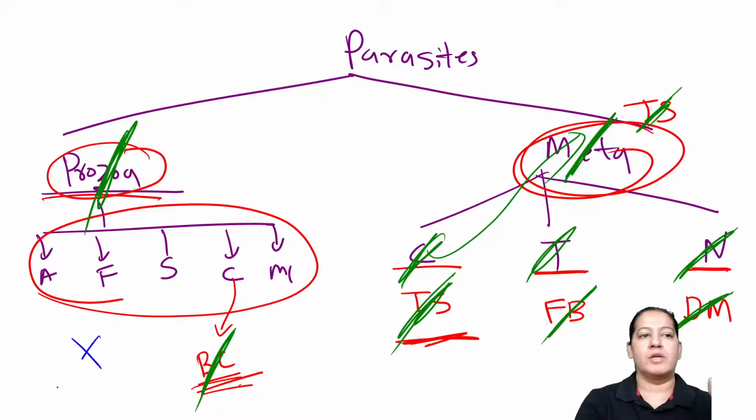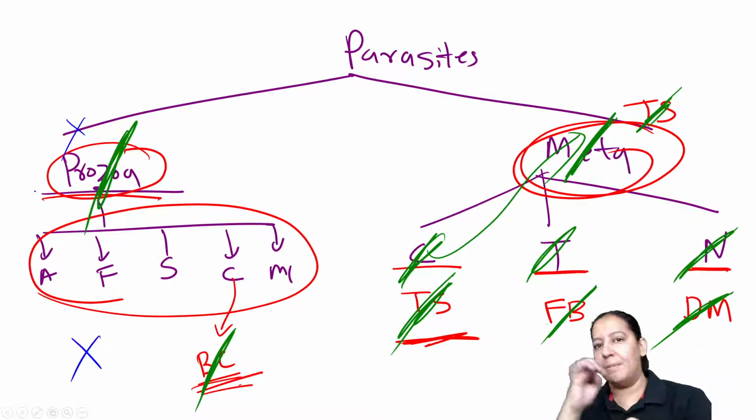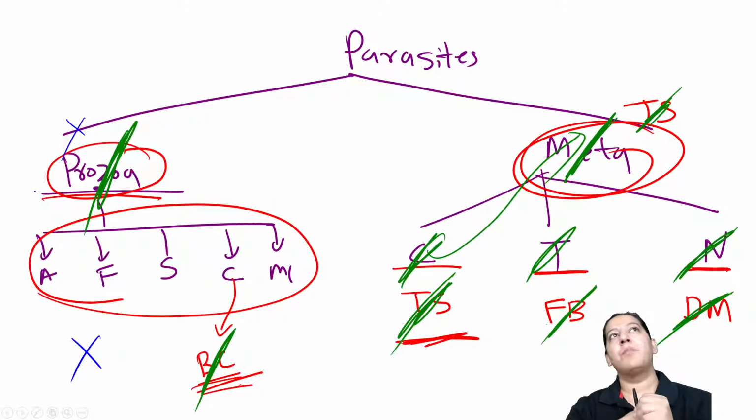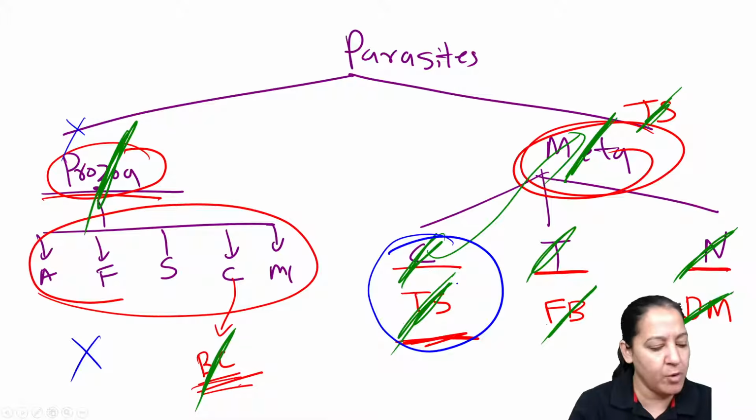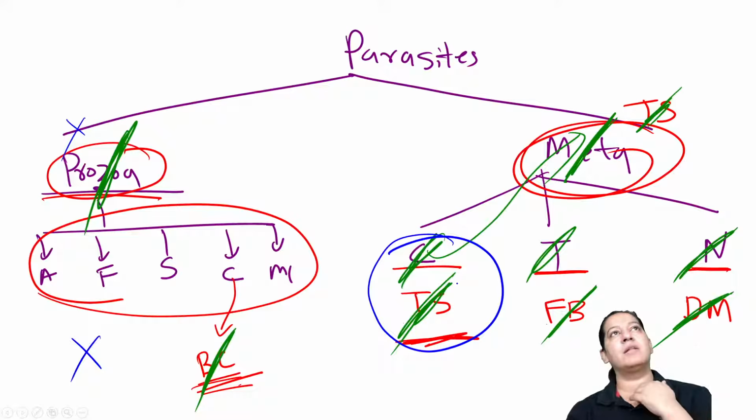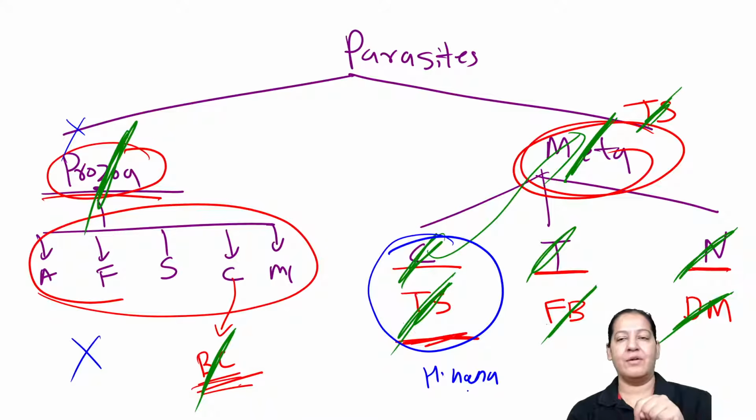Protozoa में there is no smallest. So leave it. Come to the smallest in the metazoa. Okay, what is the smallest in the cestode? I forgot. Can anyone help me? Cestode में smallest one क्या था? Let me think of the classification. Okay, it is H. nana. I remembered. H. nana is the smallest among the cestodes, right?